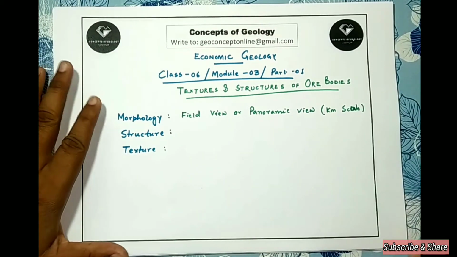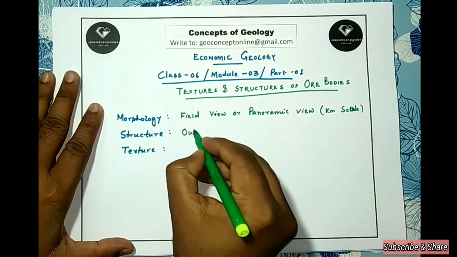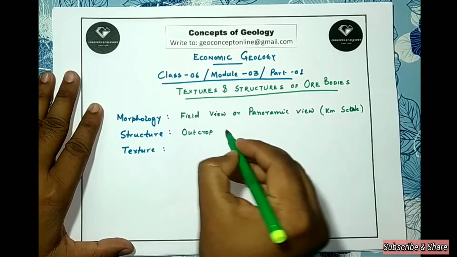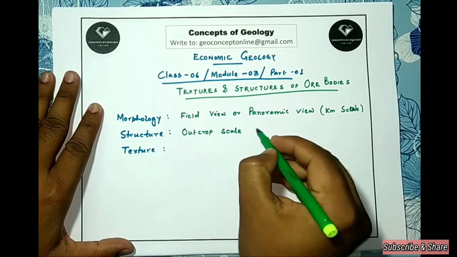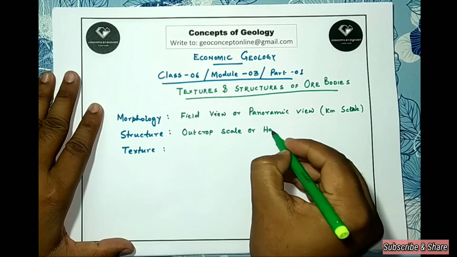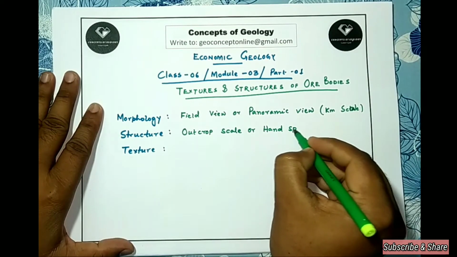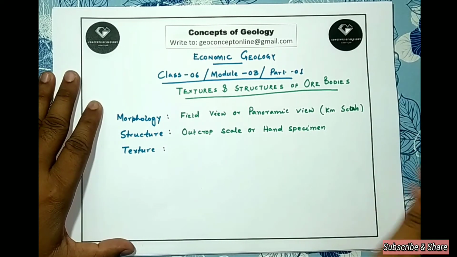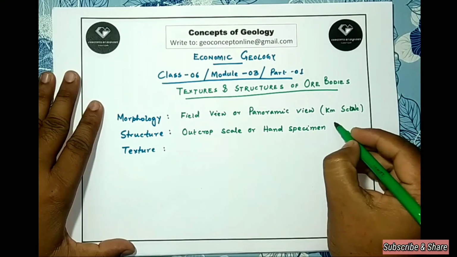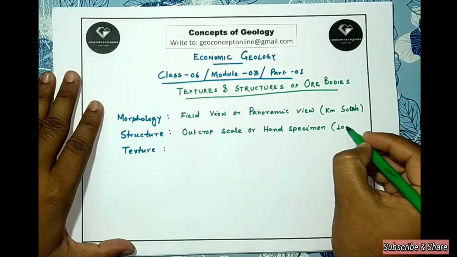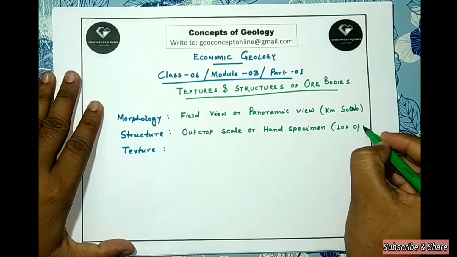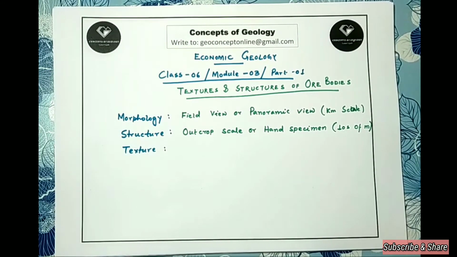On the other hand, structure is applied for a larger scale view, for example, in tens of meter in outcrop scale or often even hand specimen scale. Now mind it, this is a larger scale view than the previous one.